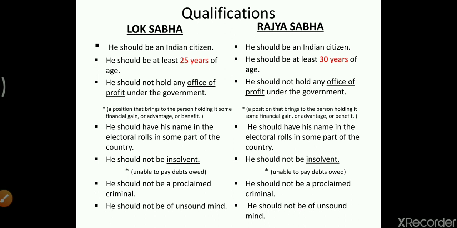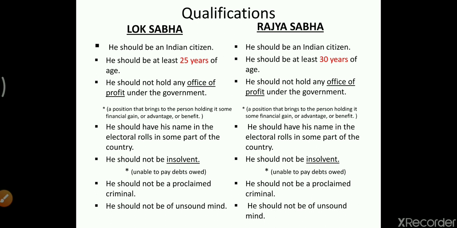The next point, the person should not be insolvent. What is insolvent? A person who is unable to pay the debt owed. A person who is not able to repay whatever money he has taken or borrowed from somebody else.